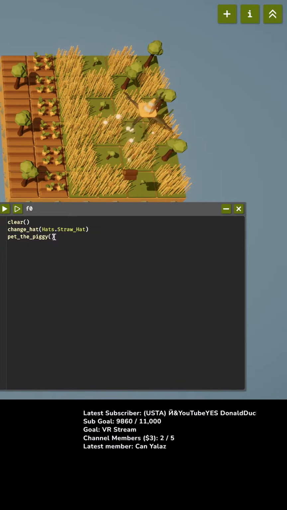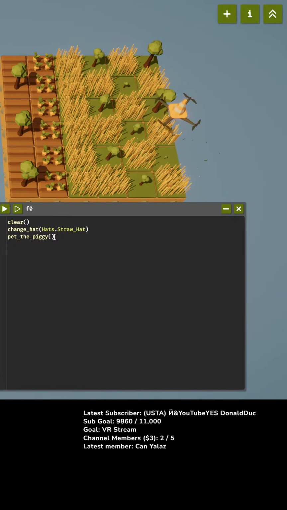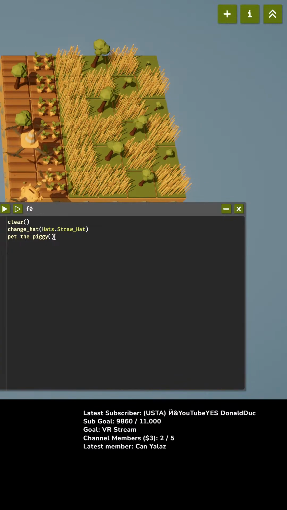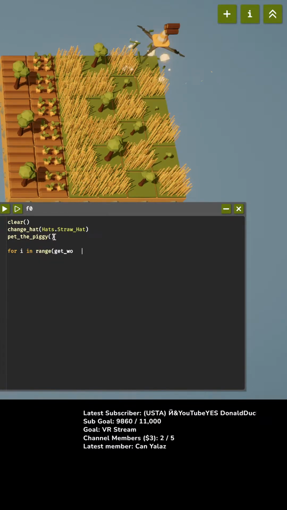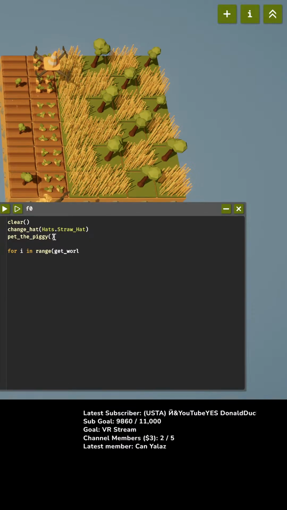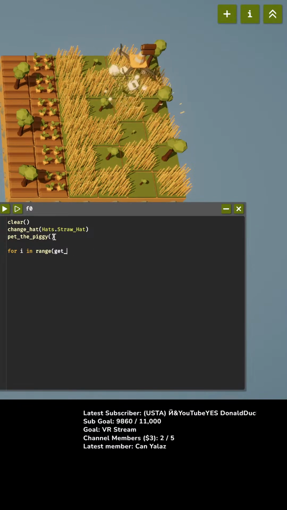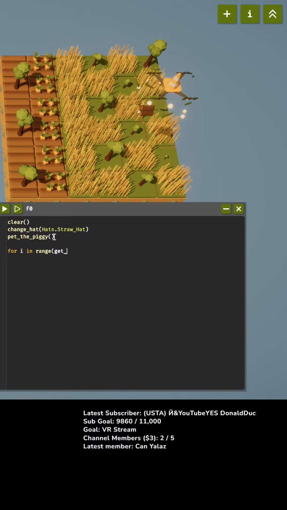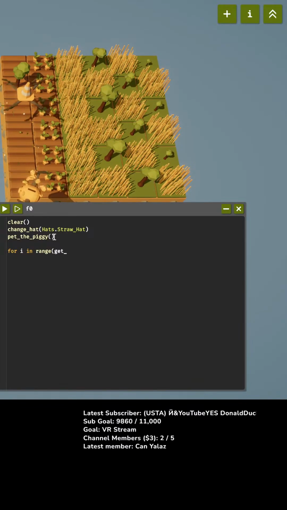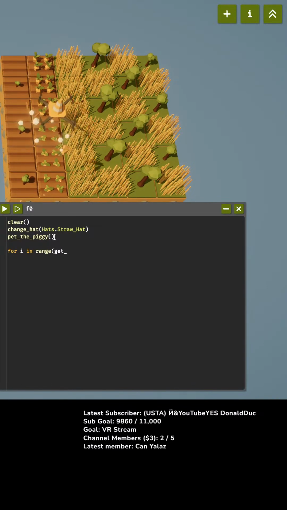Okay. And now, what I want to do is... for world size. How do I do this? For I in range, get... Why is it not tab completing get world size? Am I doing something wrong?